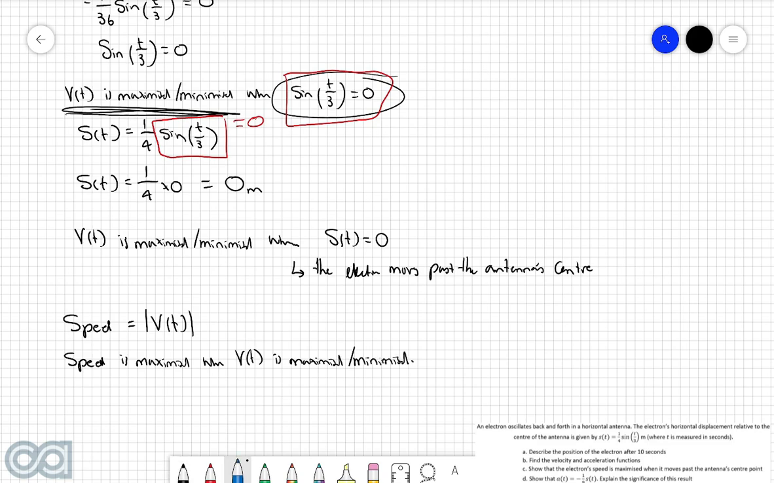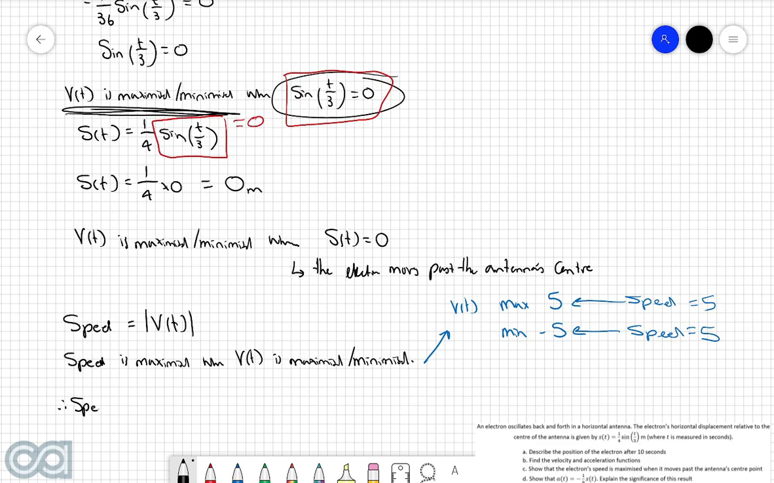And let's quickly go through why this is. So let's say we know that v of t has a maximum of 5 and a minimum of -5. Well, what we can see in both of these cases is that the speed is 5 in this one, and the speed will be 5 in this one here as well. So because of the symmetrical nature of the trig function, we know that speed is going to be maximized when the velocity function is either at its highest or at its lowest value. So therefore, combining all this information, we can say that the speed is maximized when the electron moves past the center.